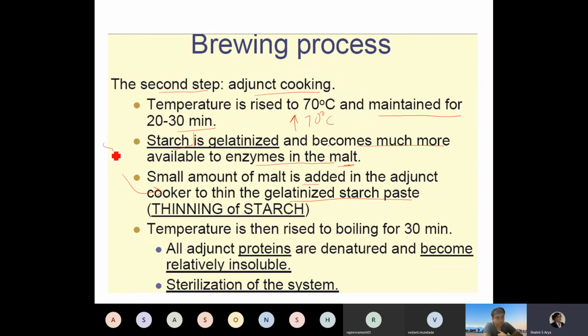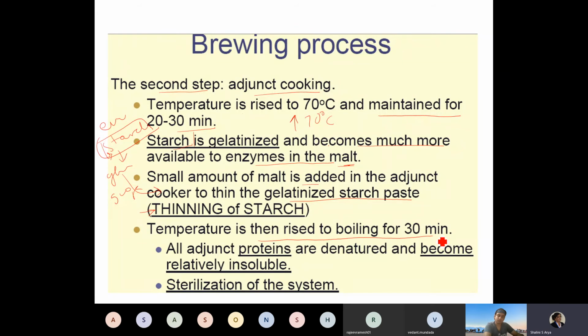Thinning means thinning the starch. Thin means converting it into glucose. So what will happen, the malt has enzyme, so the enzyme will act on the starch and produce the sugar. This is called thinning of the starch.